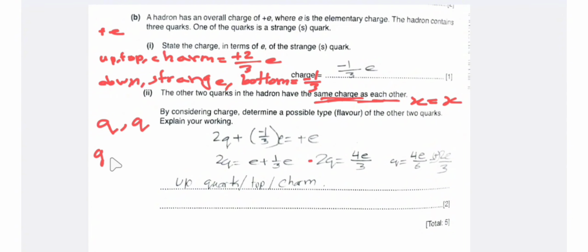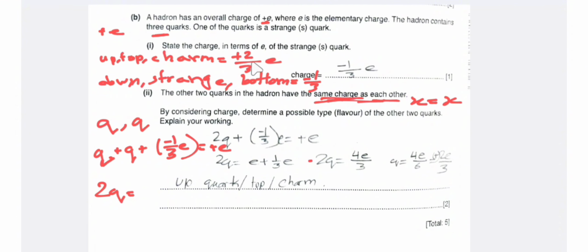The strange quark has a charge of -1/3e, and for the hadron, the overall charge is +e. So 2q is equal to +e, and if we move -1/3 to the other side, it would be +1/3e.